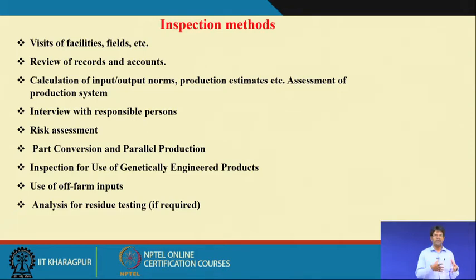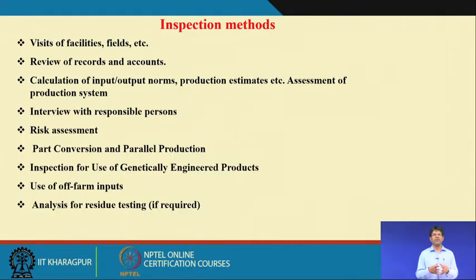So, there may be organic products as well as conventional products, but there should be proper buffer zones. We have mentioned at least 8 meters of buffer zone should be maintained between the organic field and the conventional field. Also, during milling operations, organic products should be milled separately and should not be intermingled with the conventional products. During transportation also, there should be separate transportation for the organic and the conventional products. So, this inspection goes on.